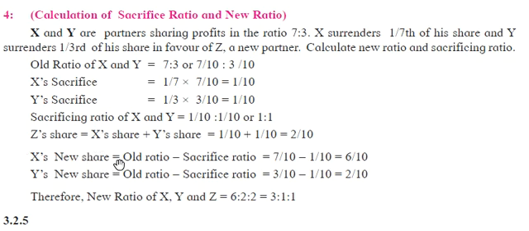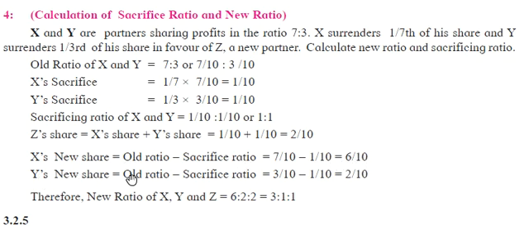And X's new share equals old ratio minus sacrifice ratio. So old ratio is 7 by 10, 7 by 10 minus 1 by 10, so he will get 6 by 10 as the new ratio.